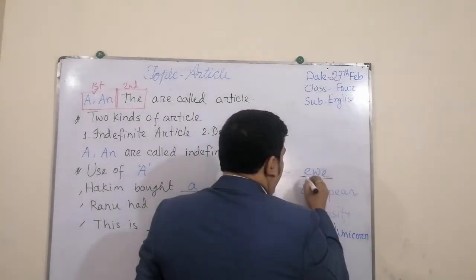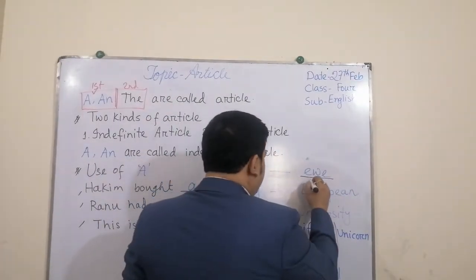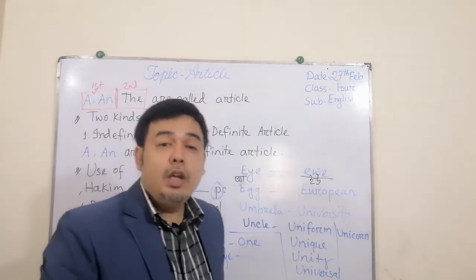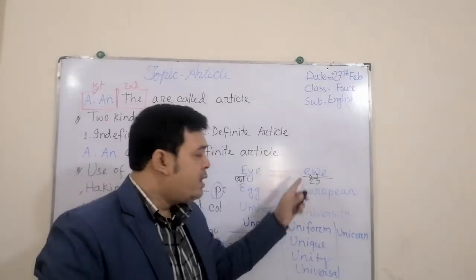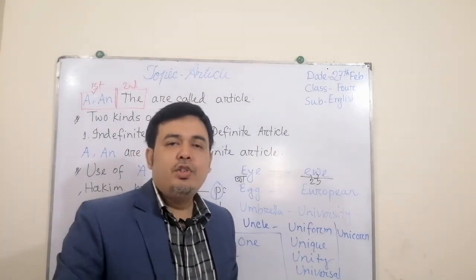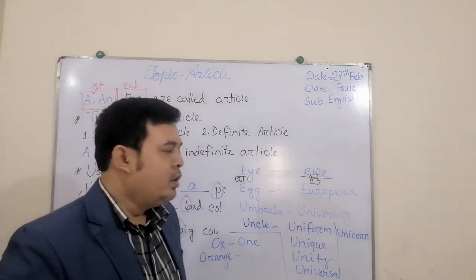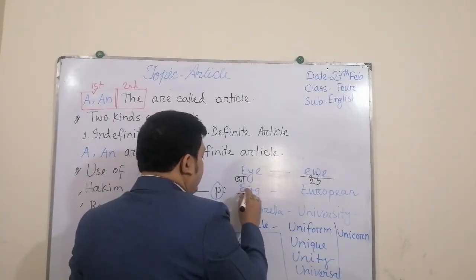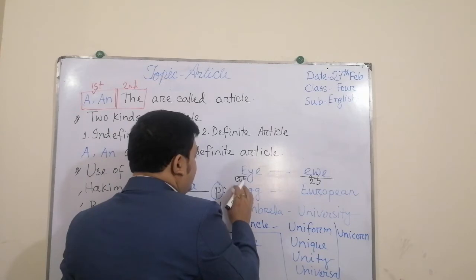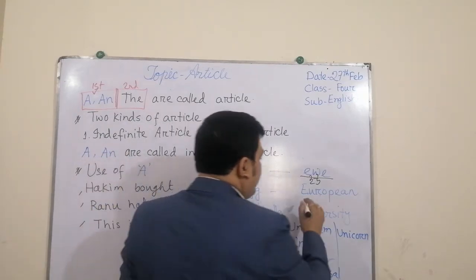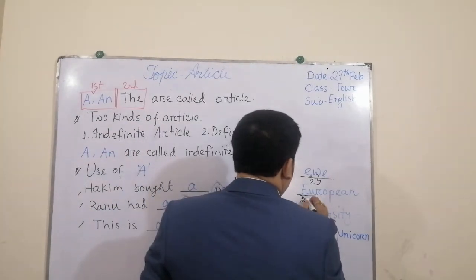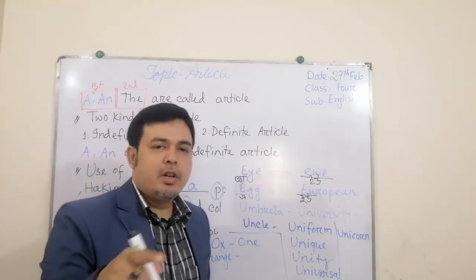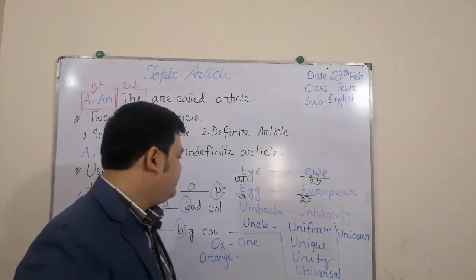But what is this? The pronunciation of this is U. EWE is U. That means the pronunciation of E has turned into U. So that is egg. Egg, that is A. The pronunciation of E becomes A, but that is European. The pronunciation of E becomes U.